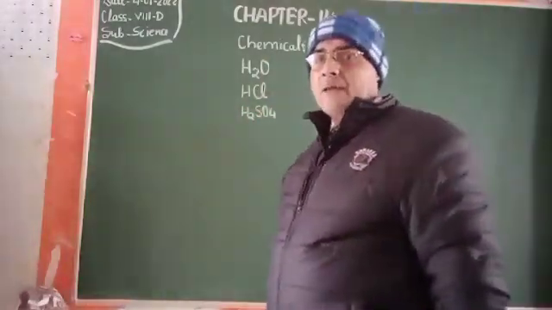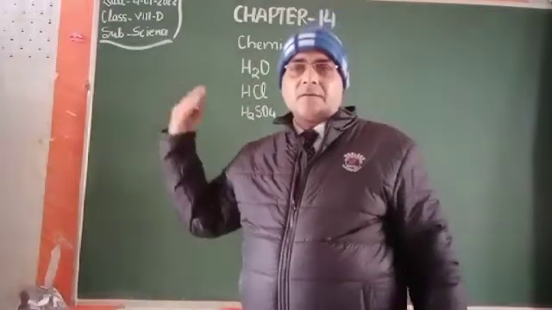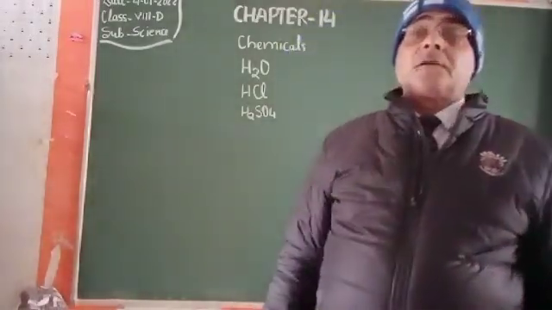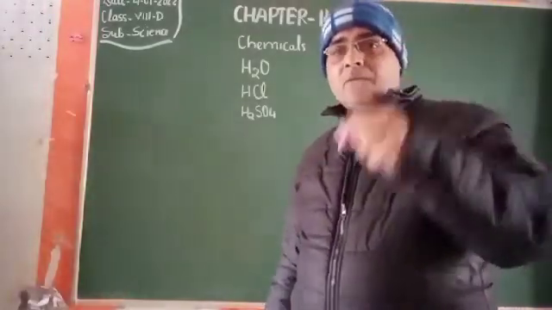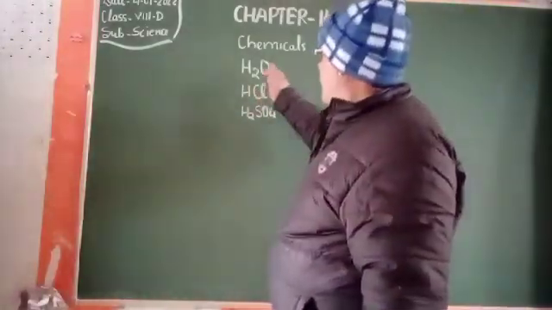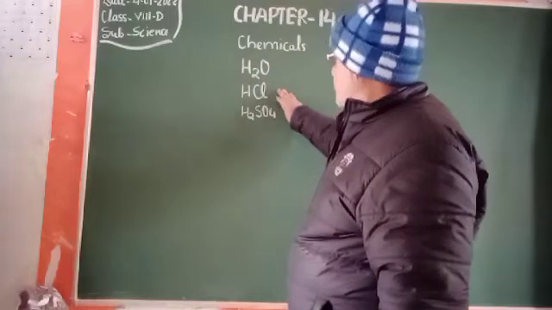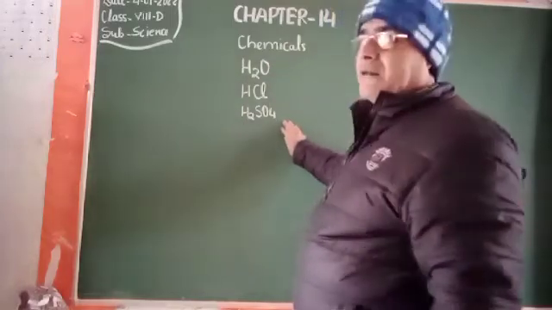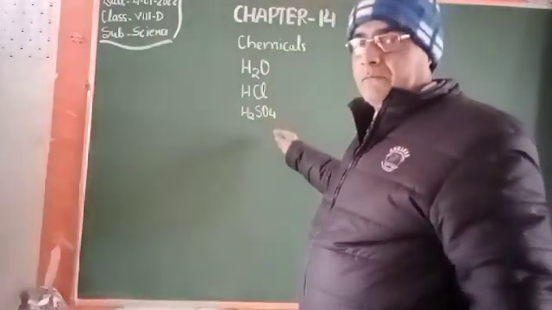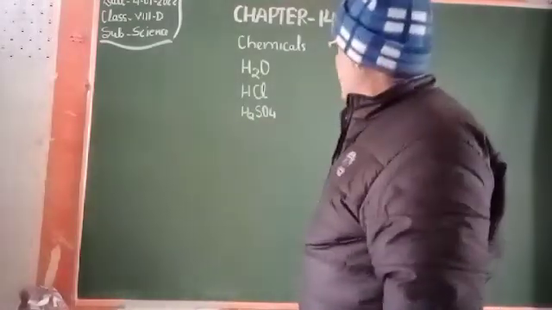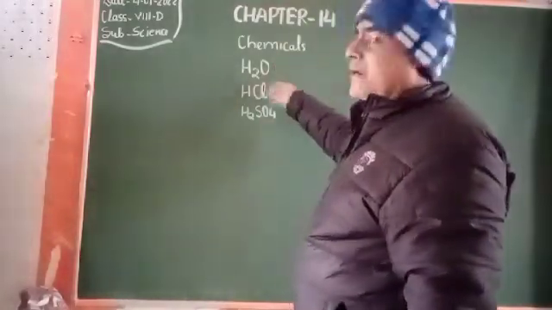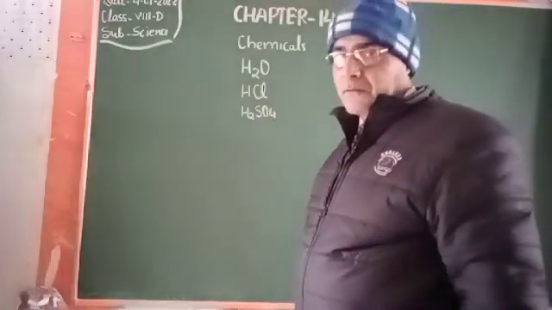My dear students, I mention these compounds just to ensure your understanding, that you have to know some formulas, some chemicals, some materials, some padarths available around you, and these chemicals definitely show their chemical properties.